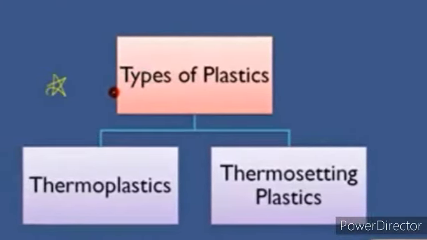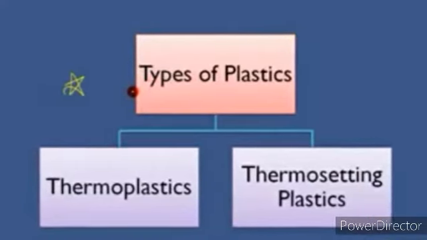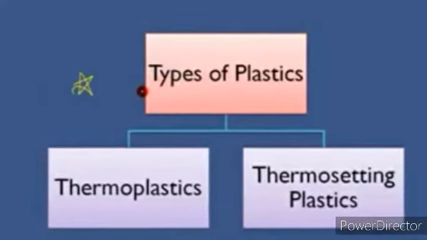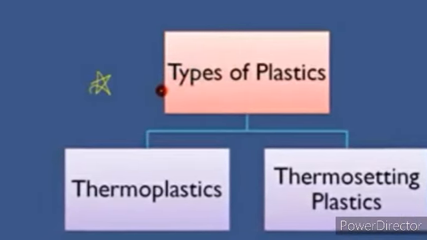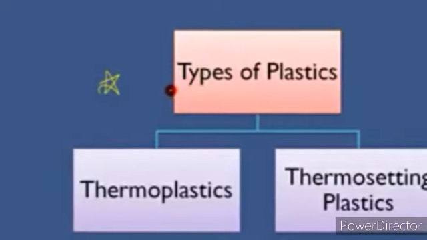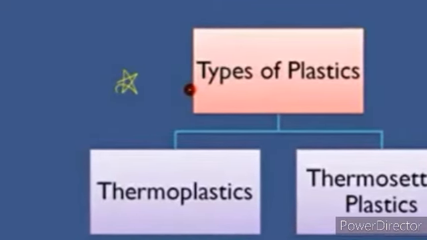Now moving on to types of plastics. Now we have learned the properties of plastics, so we are going to focus on types of plastics. There are two types of plastics. One is thermoplastics and another is thermosetting plastics. What is the difference between them? So let's see.